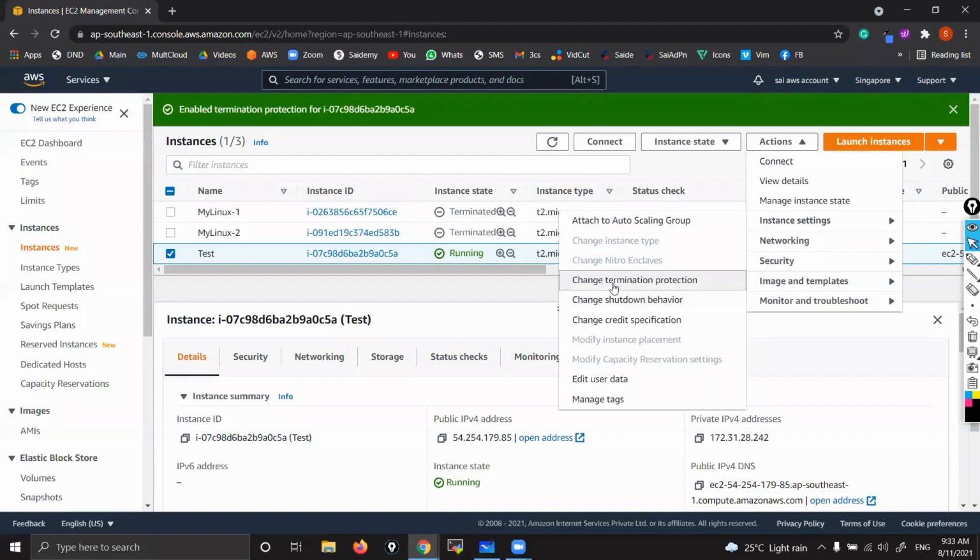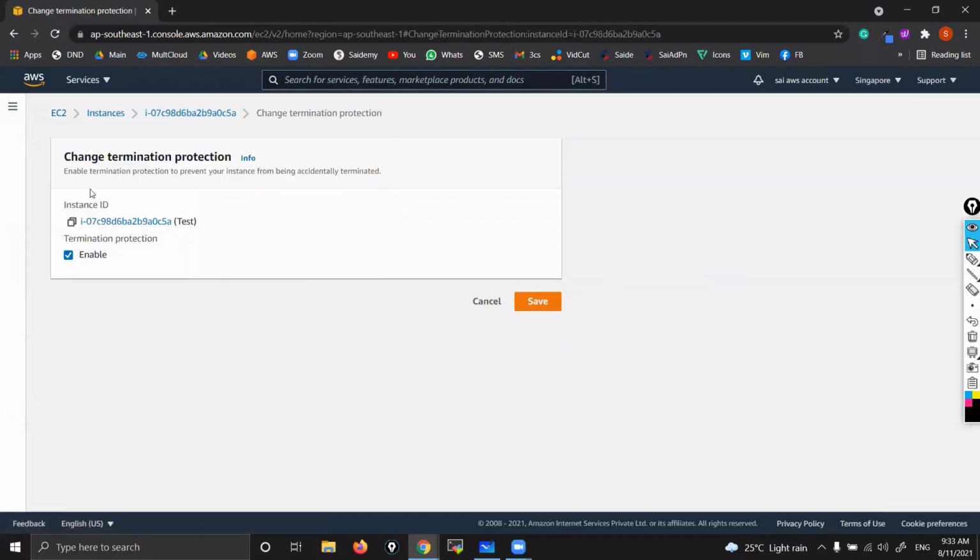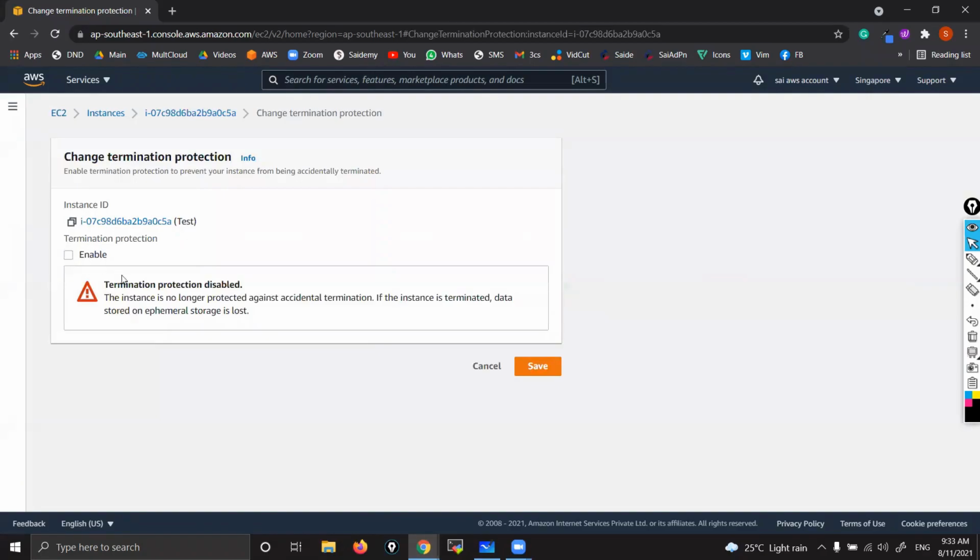Change termination protection. Now disable. Now see, when you disable, you can see it is saying that termination protection is disabled. This instance is no longer protected against accidental termination. If the instance is terminated, data stored in the storage will be lost. Don't worry, it is ephemeral and that data will be lost.